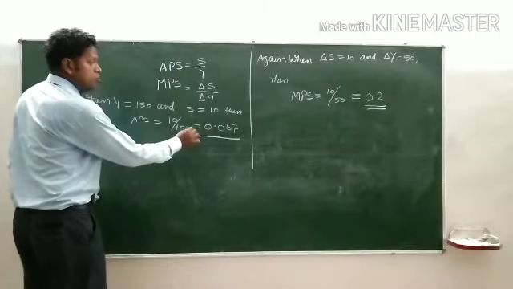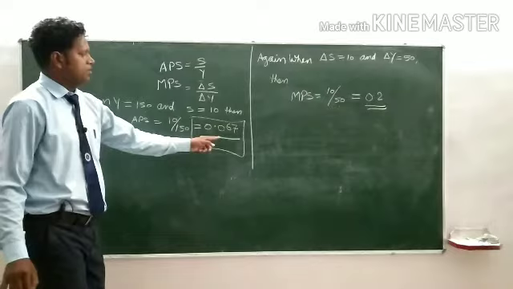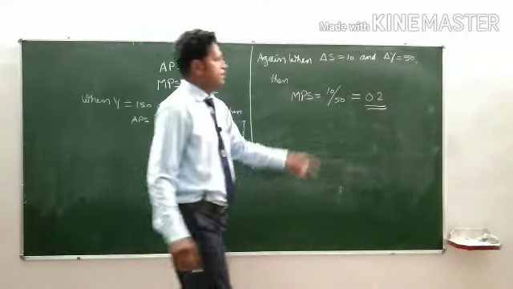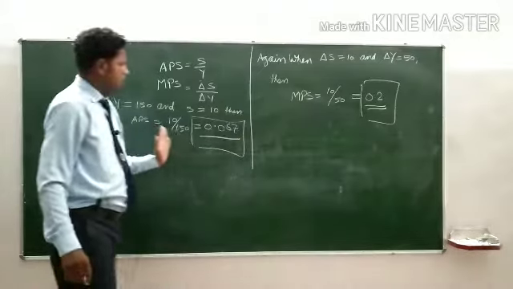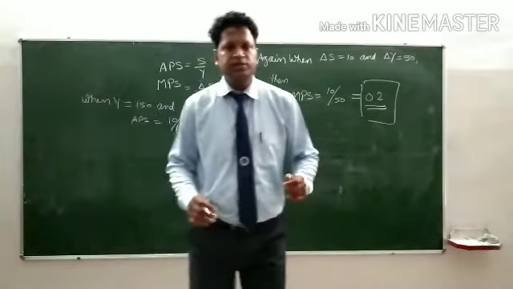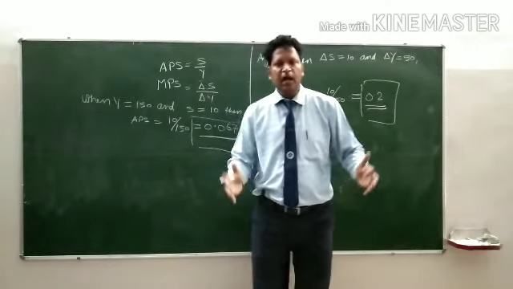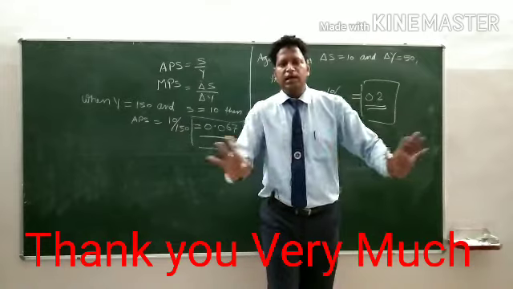So you look at both the answers. APS is 0.067 and MPS is 0.2. By this we can conclude that APS and MPS, average propensity to save and marginal propensity to save, are both different.